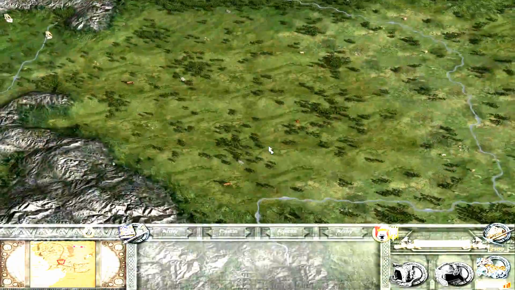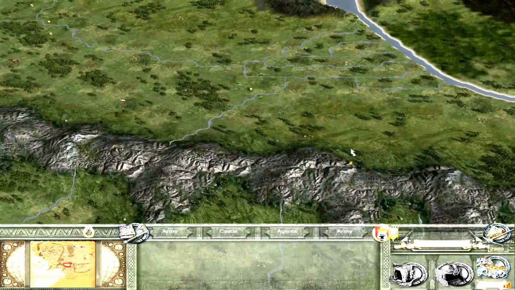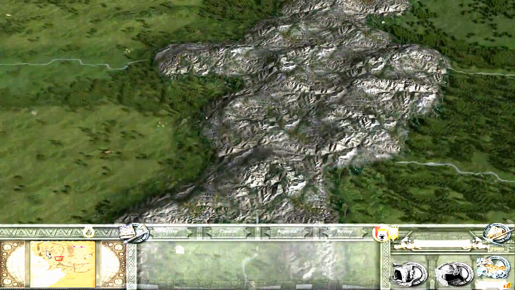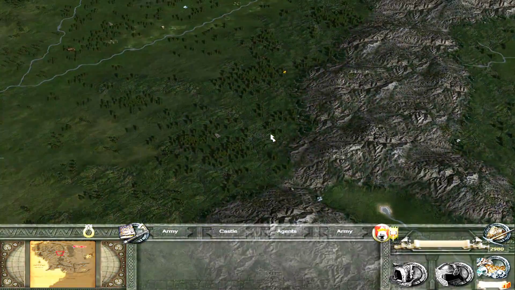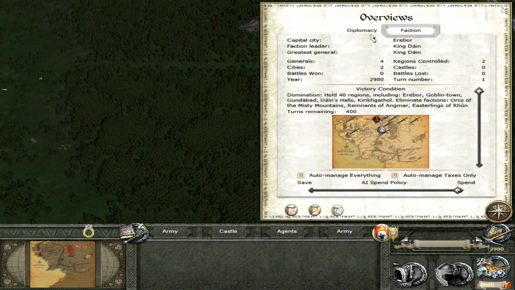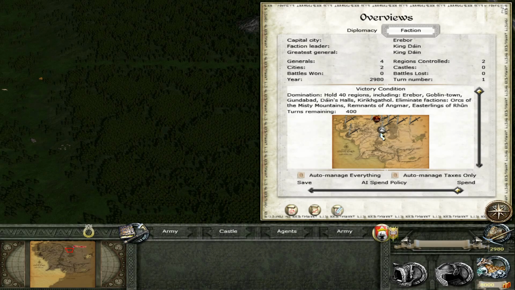So, I think this is a slightly expanded map than Third Age. Yes, it is. It goes on a lot further along all the way there. This is the Divide and Conquer submod map, which uses an extended one. So lots of realms to take. We as a faction need to take 40, and we have to take a lot of regions all along the north. We have to push south.